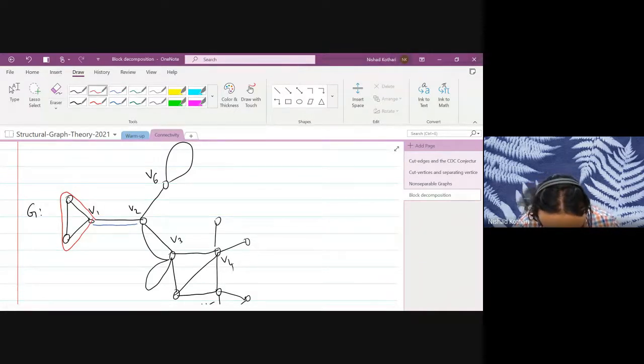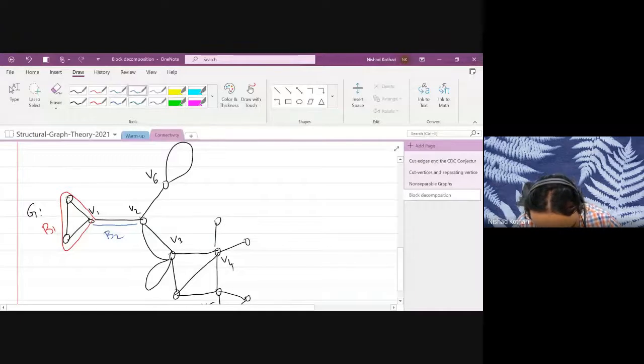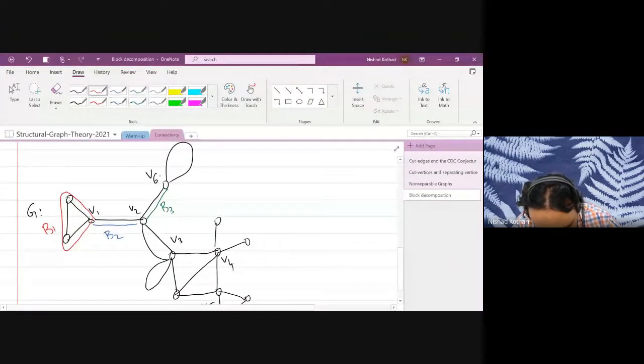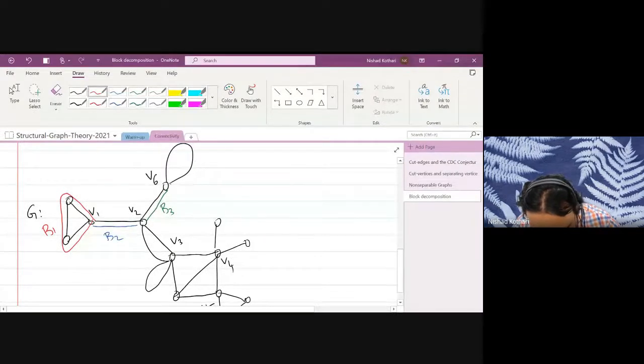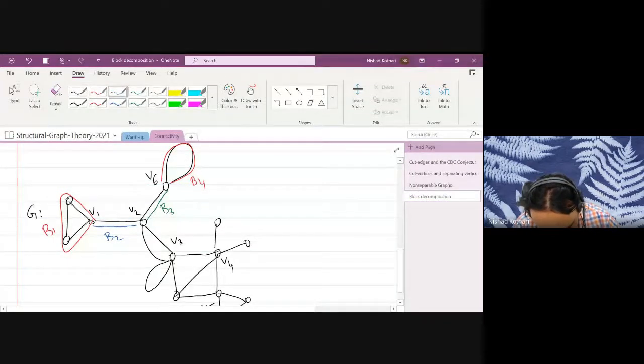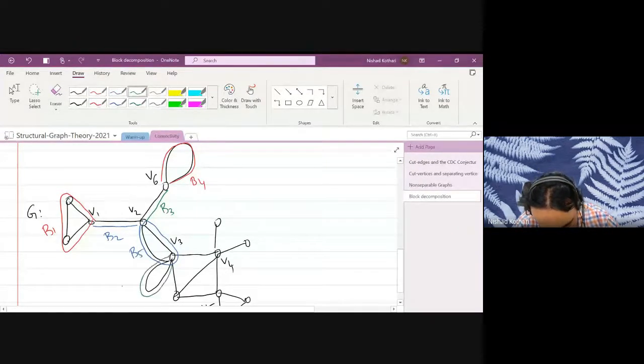So let me call them B1, B2. Here is another block, B3. This is another block, B4. Here you have another block, B5. This is yet another block, B6.